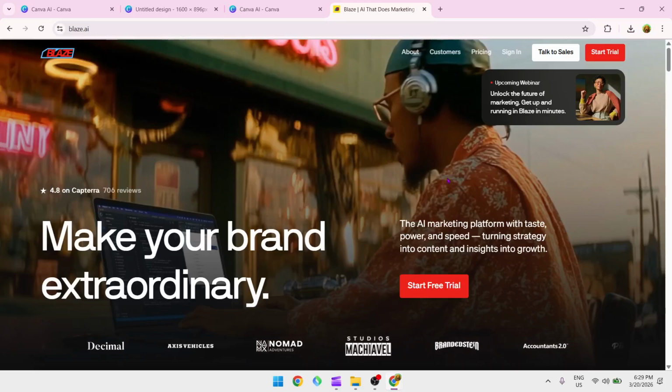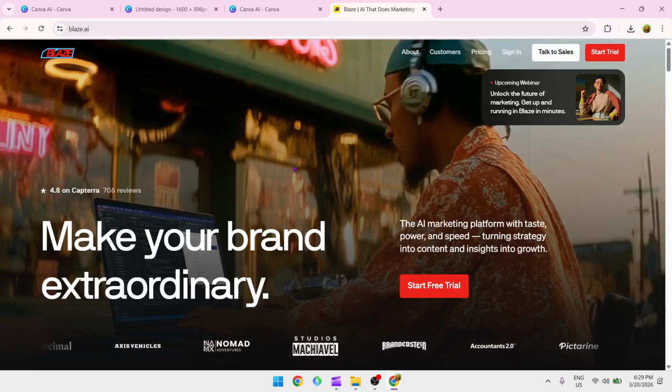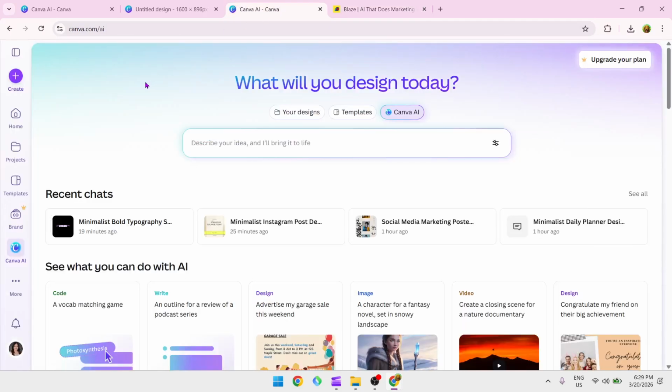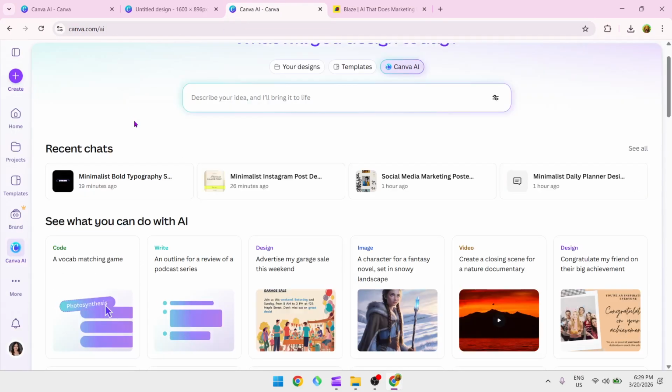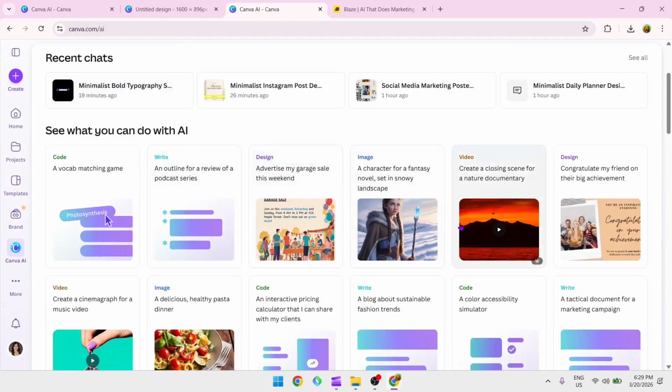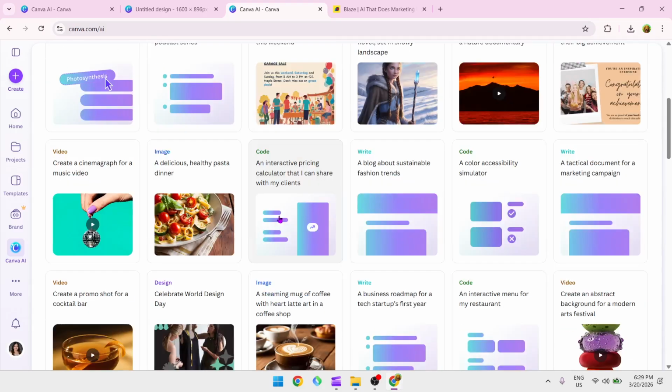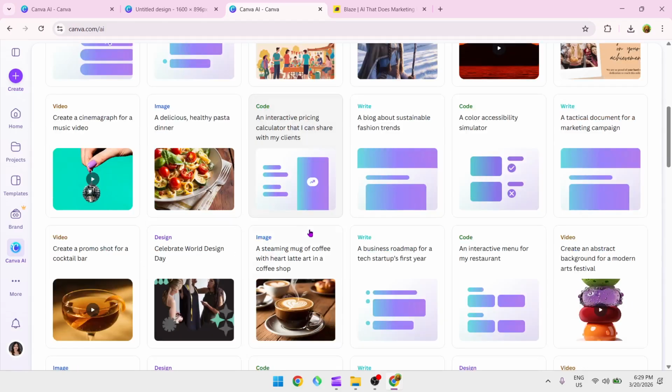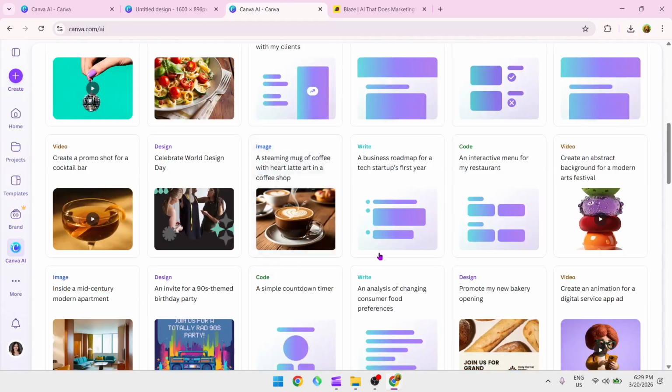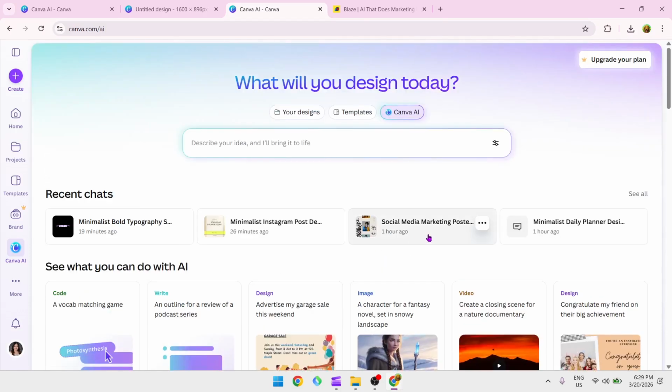In today's video, we're gonna compare Blaze AI and Canva AI software. First, Canva is mainly focused on visual design, and it's great for creating social media posts, presentations, videos, and graphics using templates and AI tools. It's also beginner friendly and very visual.